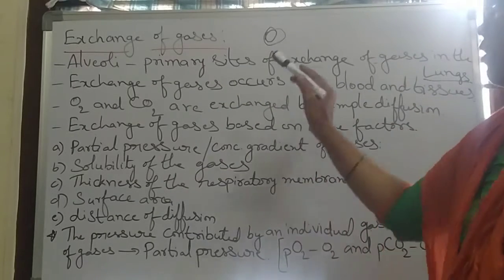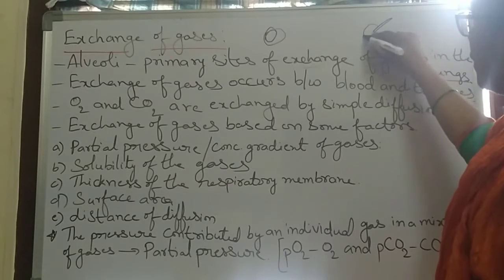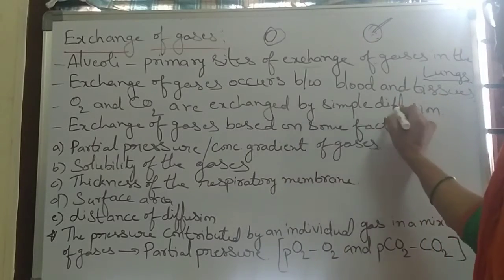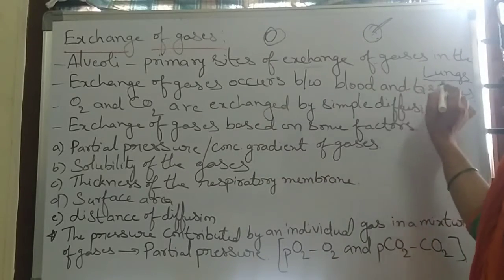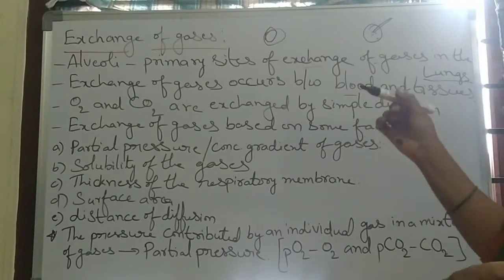Not only in the lungs: when the capillaries enter the tissues, exchange of gases occurs between the tissues and blood also.